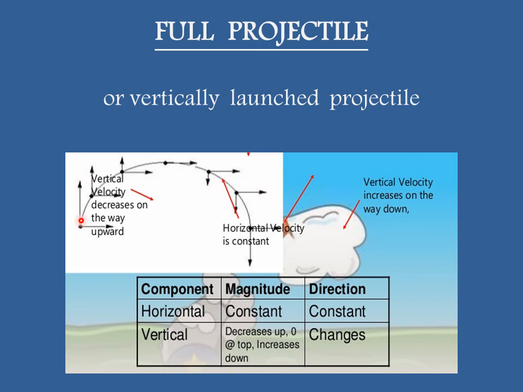As the ball will move up, its vertical velocity will go on decreasing, since it will be moving against the force of gravity, while its horizontal component will remain constant. On reaching the highest point, its vertical component of velocity will become 0, while its horizontal component of velocity will remain the same. As the ball will move down, its vertical velocity now will start increasing, as it will be pulled down by the force of gravity, and this is how a full projectile covered its motion.